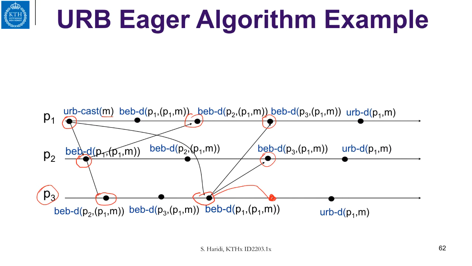Now, if we look at any process, for example, let us look at P1. So P1 will uniformly deliver the message only if it got a web delivery of that message from all processes, including itself. And here it got it from itself, here it got it from P2, and here it got it from P3. So P1, P2, P3, and now it can deliver.